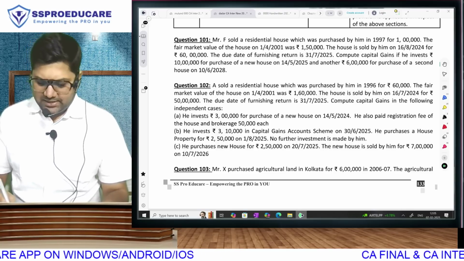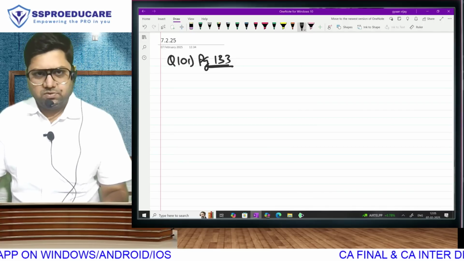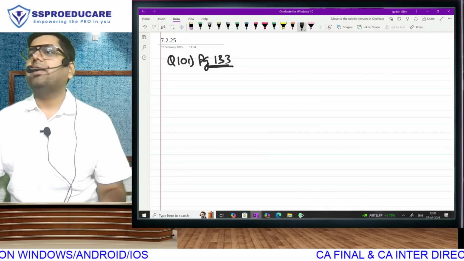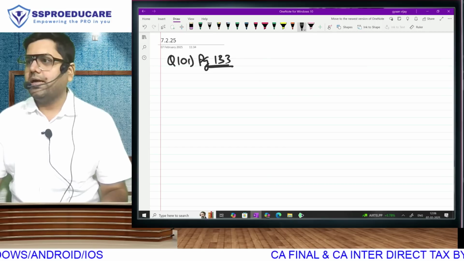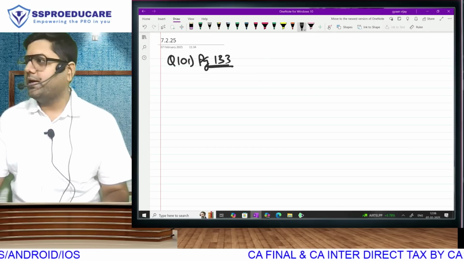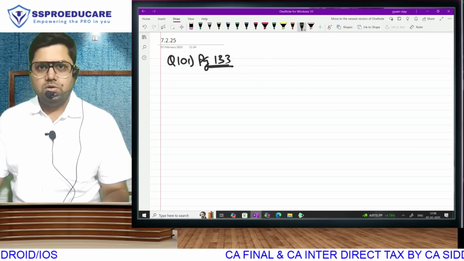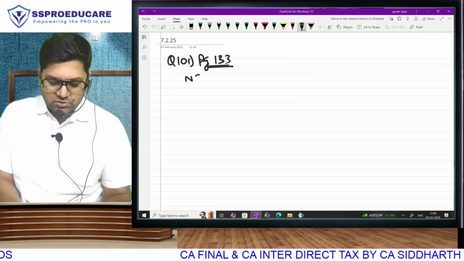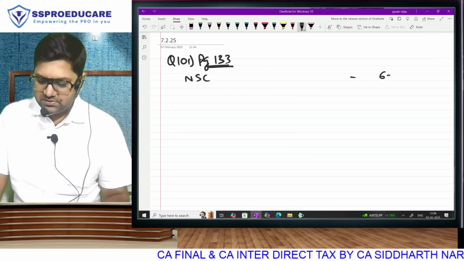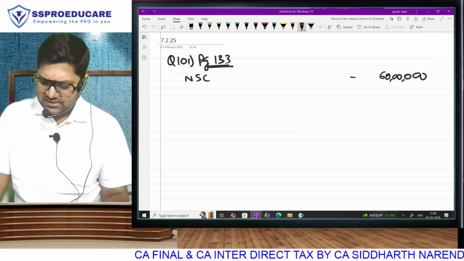So what is that extra concept now which is coming in this question? The amount of exemptions where you have made investment in new asset, you are eligible for exemption. That is the new concept that is going to enter here. But the calculation of gain part is not going to change. So to start with, the net sale consideration of rupees 60 lakh, is it?